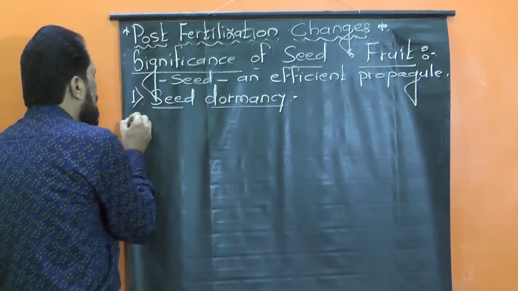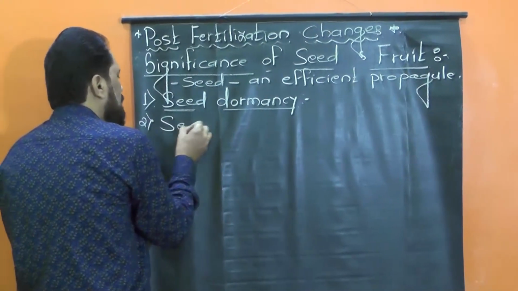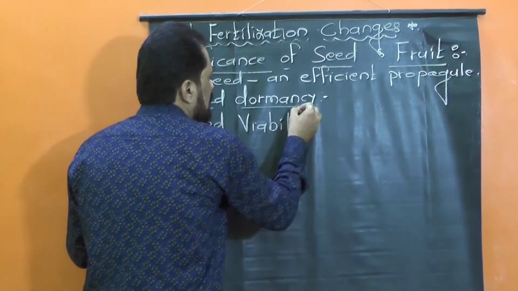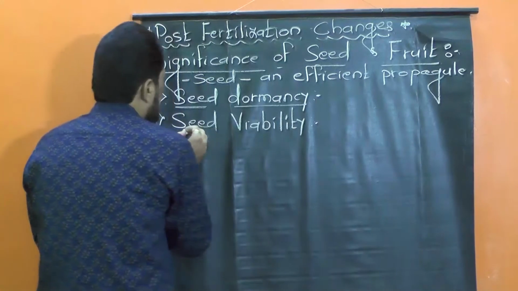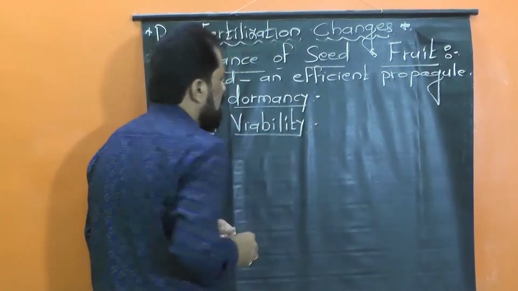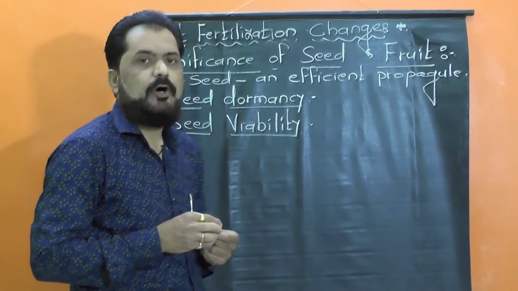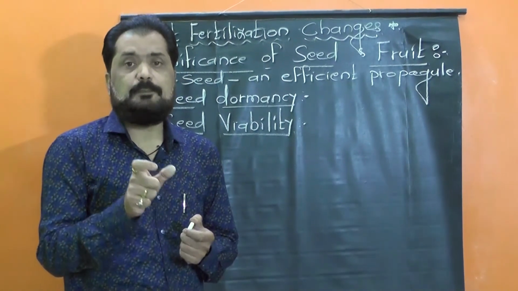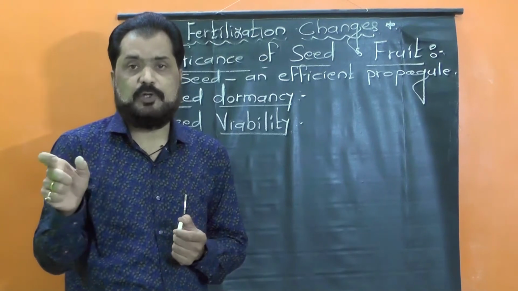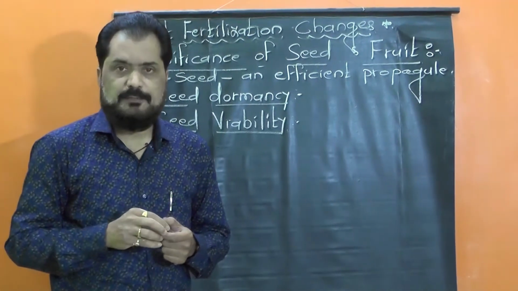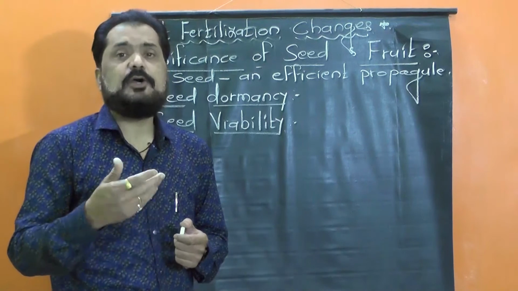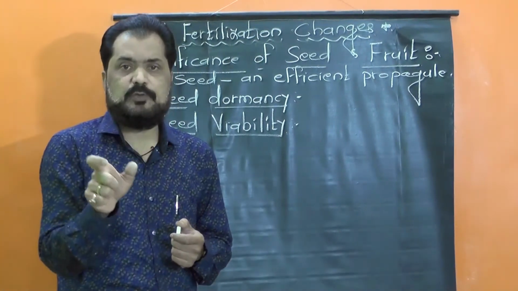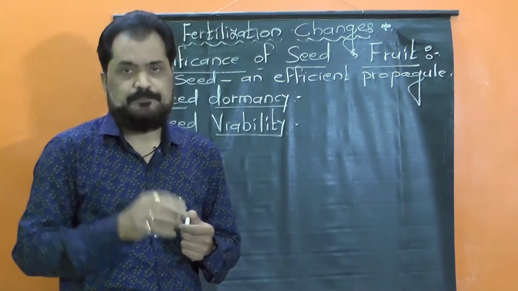Second, viability. Seed viability means simply the ability of seeds to undergo germination after a particular time span of dormancy. Viability means it is the ability of seeds to undergo germination after a particular period of dormancy.